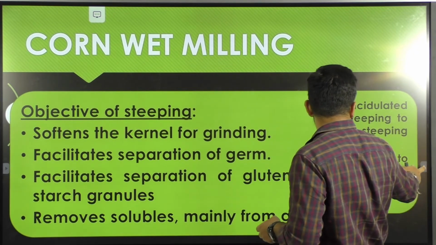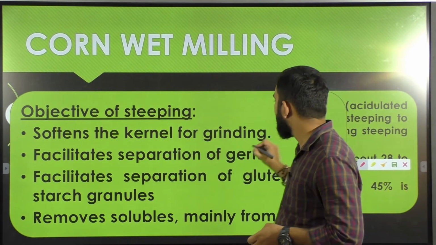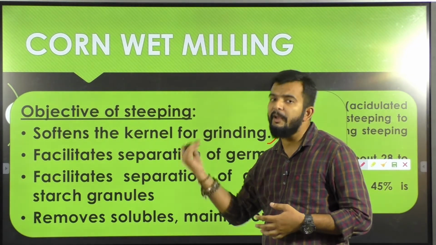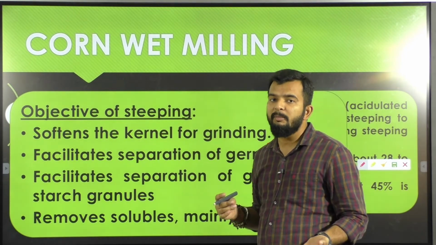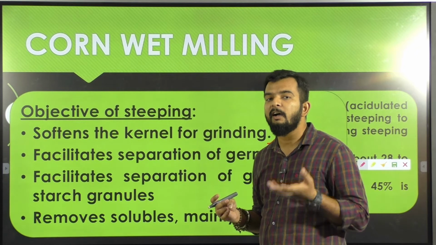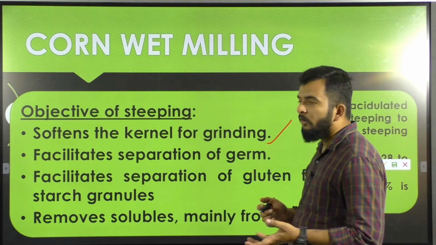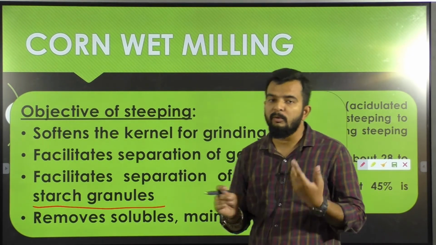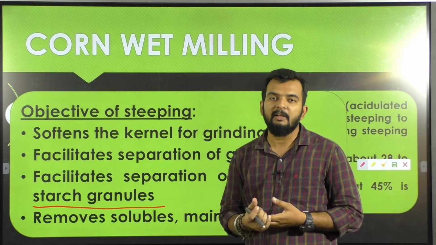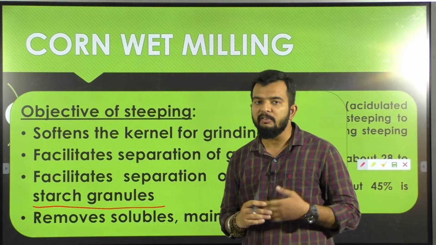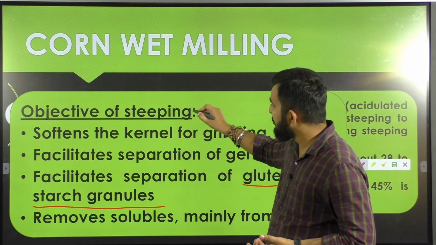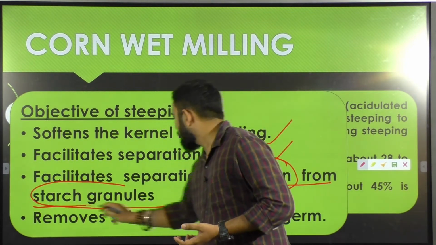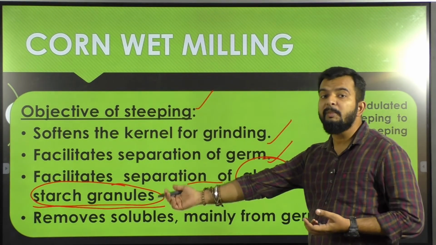In case of steeping, the objectives are: it softens the kernel for grinding. During steeping your kernel will be softened because you are also adding SO2, which is acid related, plus you're keeping it for a long time, so it will absorb all the moisture and the grain will become softer. Second, it facilitates separation of gluten from your starch granules. In case of corn grain, some amount of gluten is present along with your starch granules. This steeping process will help you separate out gluten from your starch granules. This is one of the advantages which will be utilized later.